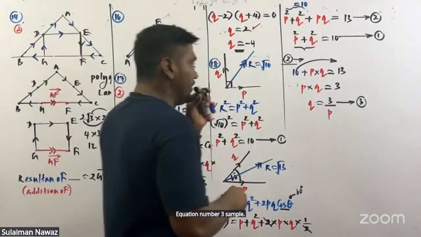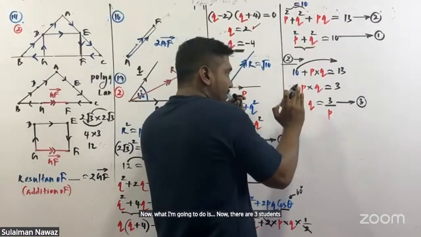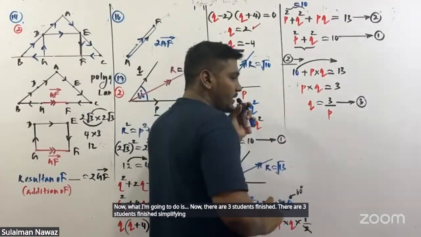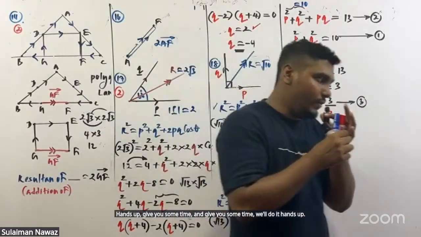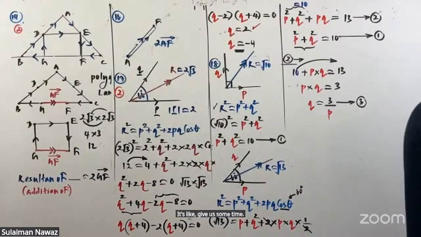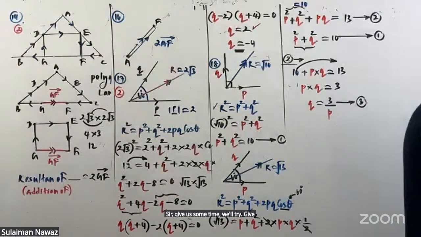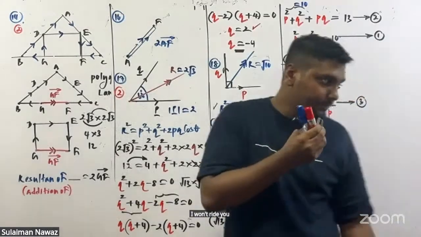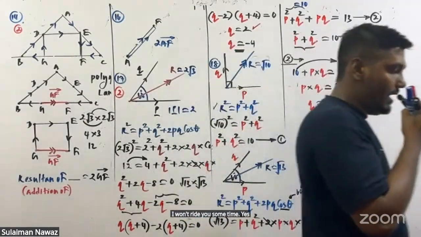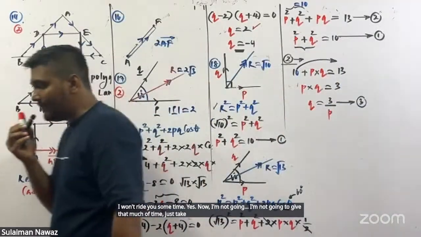Now there are 3 students who finished simplifying. Very good. Some students say, sir, give us some time, we want to try. No, I'm not going to give that much time. Just take 5 minutes and try to solve it.